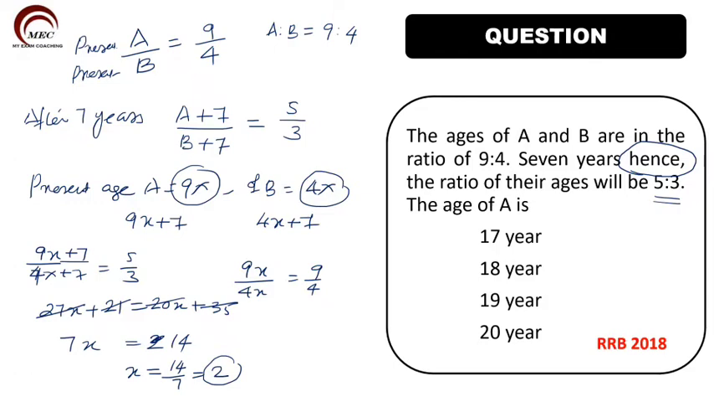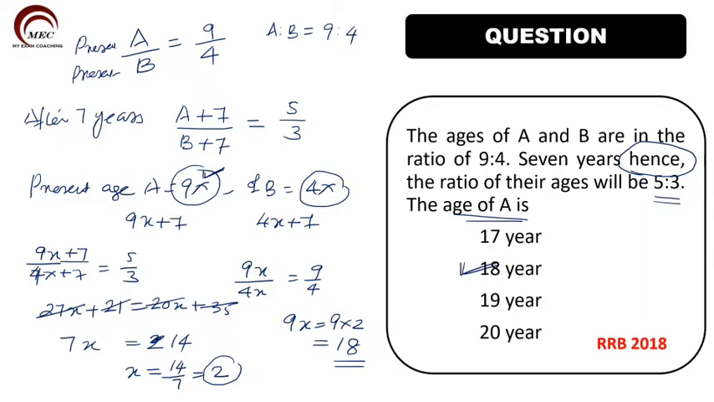What do we want to find out? Find out the age of A. What we have taken initially, the present age of A is 9x. x is equal to 2. 9x will be equal to 9 into 2, which is equal to 18 years. So accordingly, you can mark the correct option as 18 years.